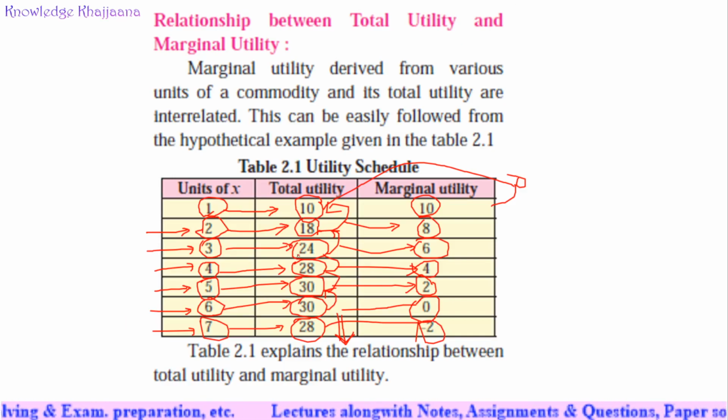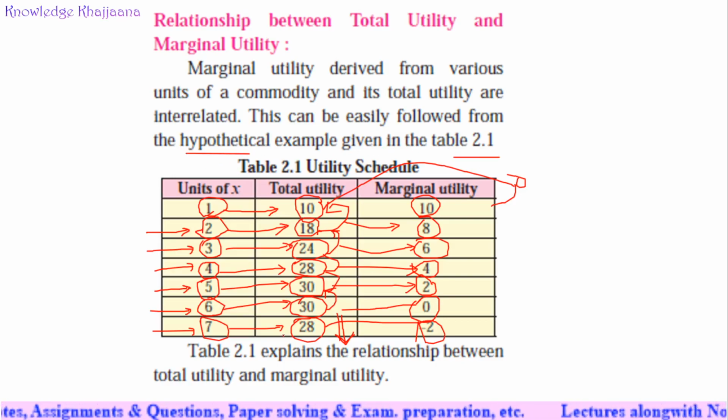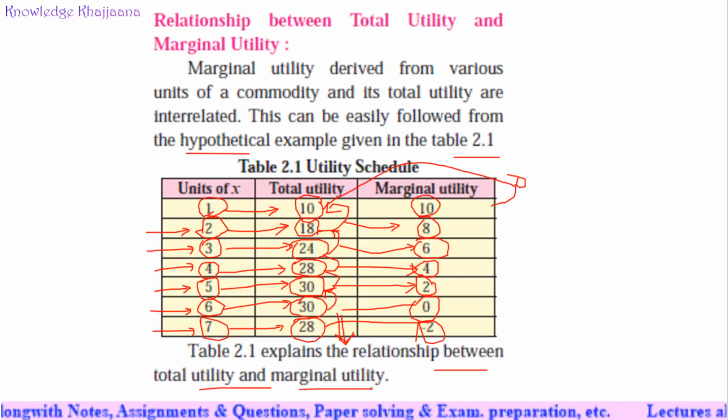Okay, so in this way, see, the marginal utility derived from various units of a commodity and its total utility are interrelated. This can easily be followed from the hypothetical example given in table number 2.1. See, table 2.1 explains the relationship between the total utility and marginal utility.